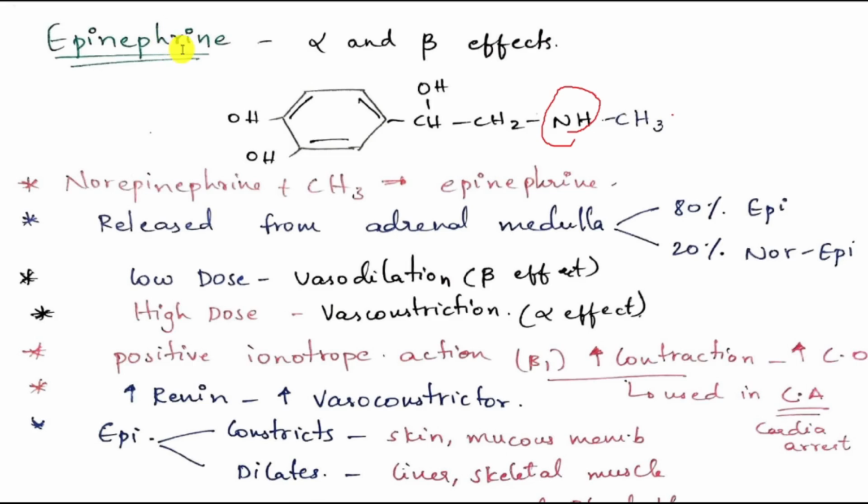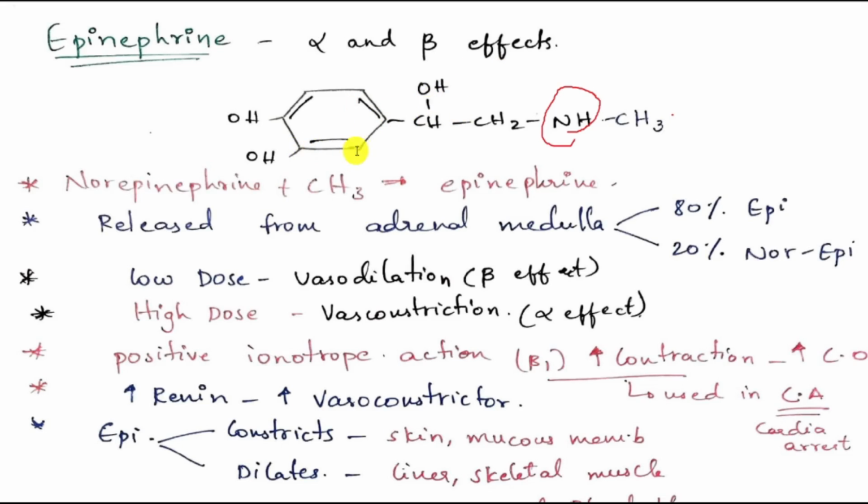Today our topic is epinephrine. Epinephrine is an adrenergic drug or sympathogenic drug. It is a catecholamine. It is one of the most important drugs. Epinephrine has both alpha and beta effects. That means epinephrine stimulates both alpha and beta receptors.